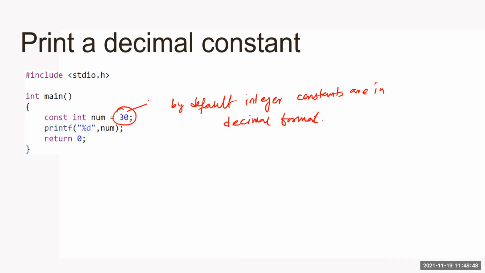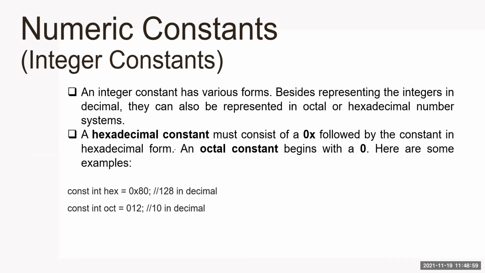So this 30 will be the actual value in decimal. Now we'll see other integer constants. We have two other categories: one is hexadecimal, another is octal. Now see, the constants I am discussing have nothing to do with this; it is dealing with this part.